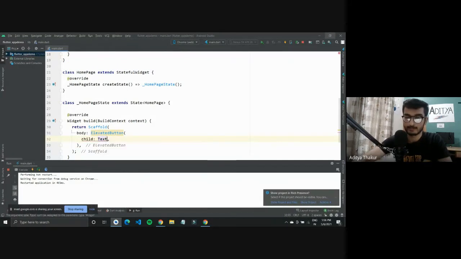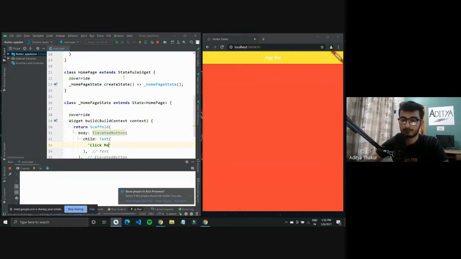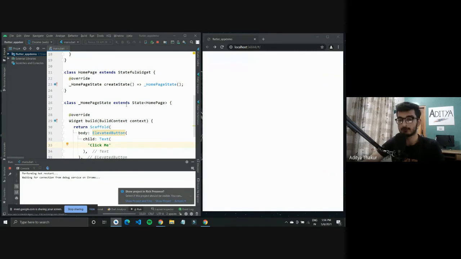Should be text that can say a simple text called click me. So if I try to run it now, it should show an elevated button on screen with the text called click me. So it is right here.